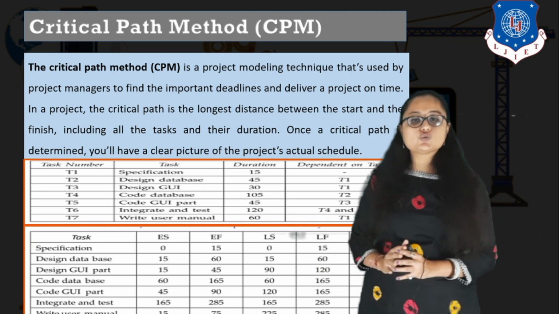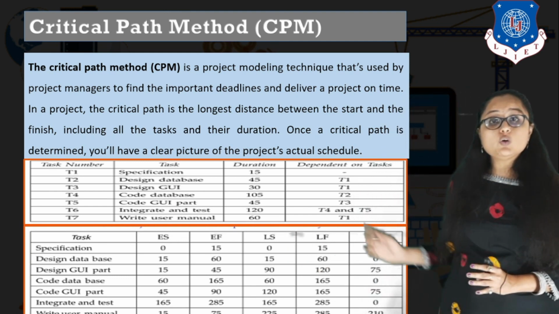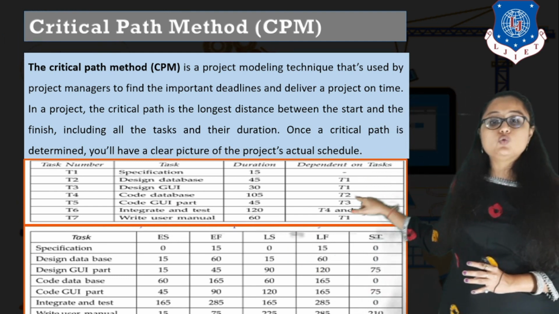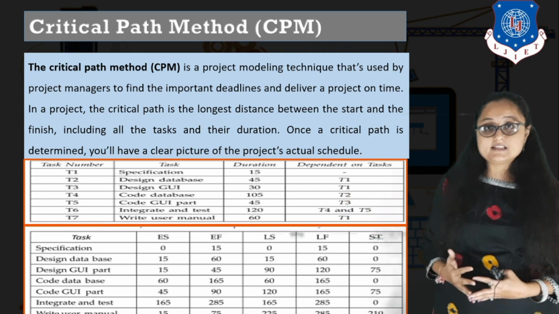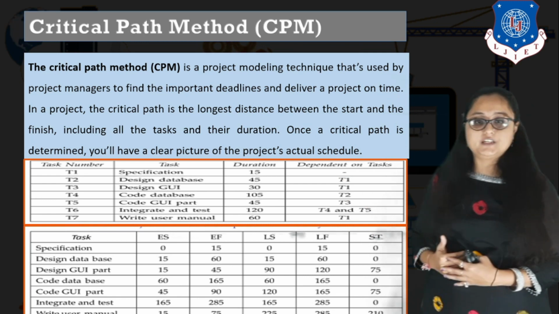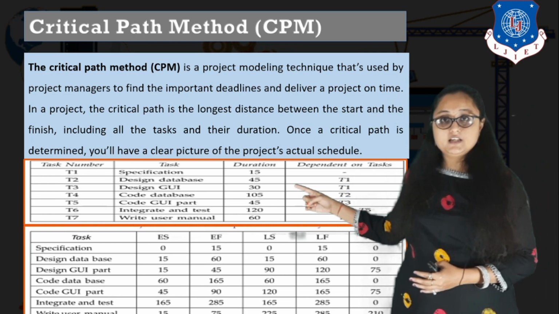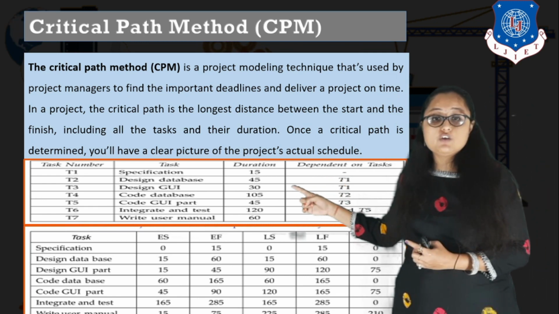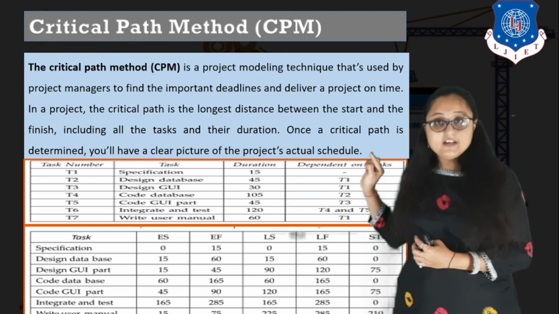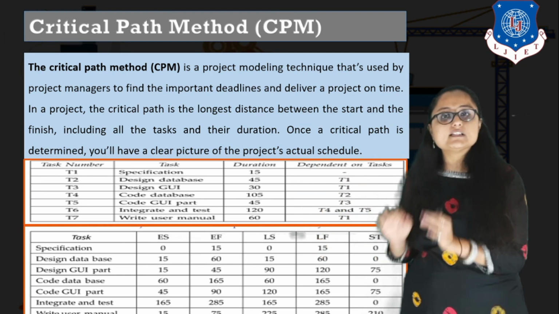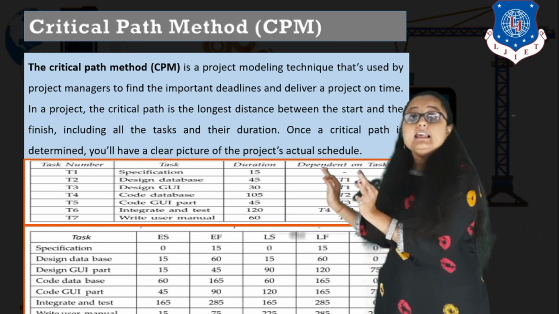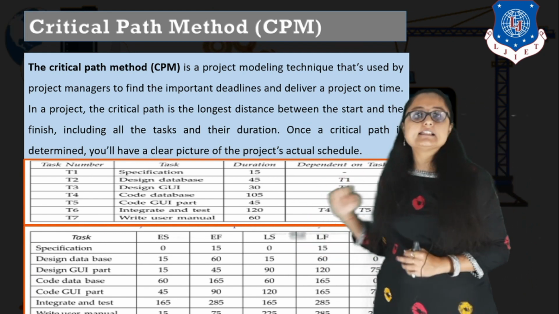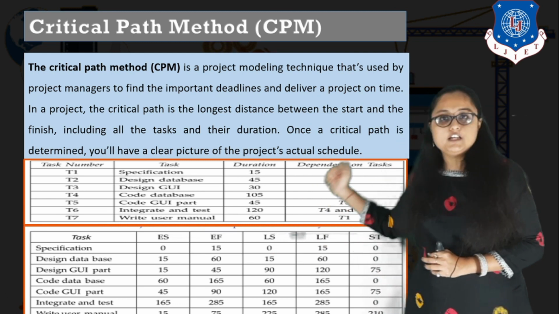The next is code database. Now code database can be started only when your design database is completed, that is T2 is completed. Now T2 is completed, it means what is the earliest finish of T2? 60. So when can you start coding the database? On the 60th day, right? So coding database ES, that is earliest start, is 60 because it is dependent on T2.